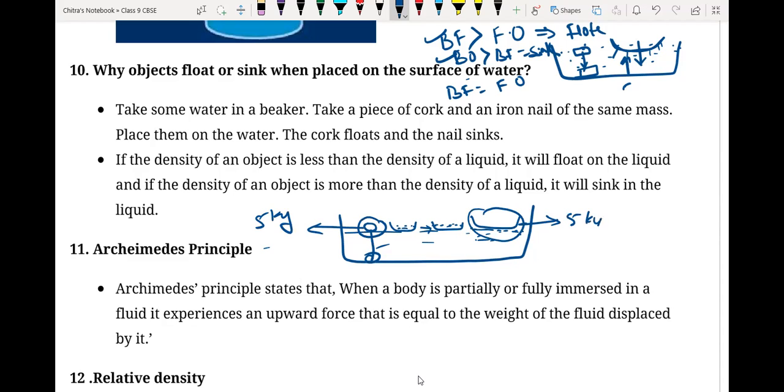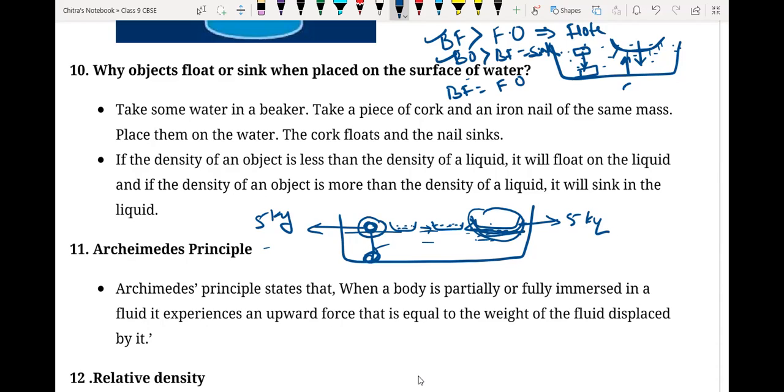But here we have a large surface area, and here we have a very small surface area. So that object is sinking and that object is floating. Is there any relation or dependency on the mass? No. It depends on the amount of water being displaced by the surface area only.